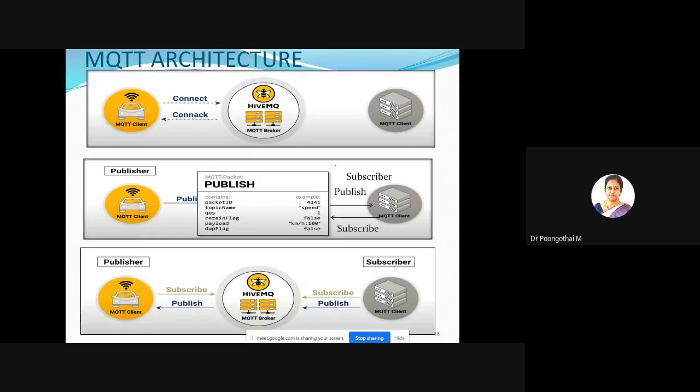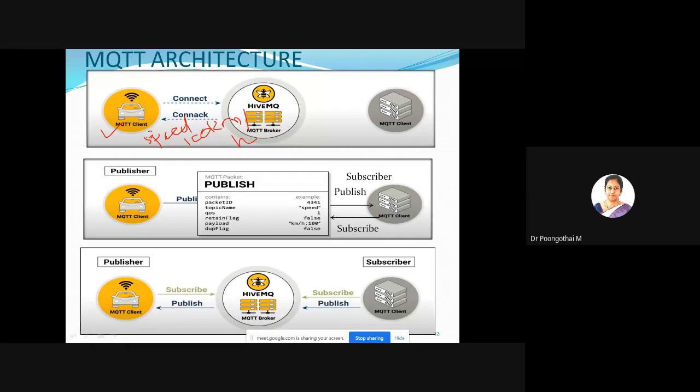And this is the MQTT architecture. Every MQTT communication starts with an MQTT client. In this example, let's consider a car as our MQTT client, and let's consider the data is speed. So the topic will be speed, for example, 100 kilometers per hour, which is sent from the car to the server. So the topic or message is speed.